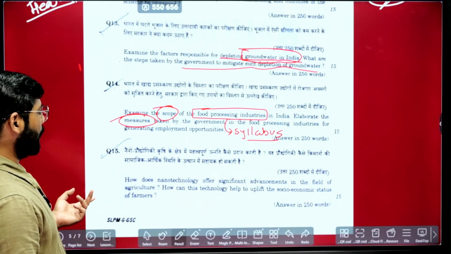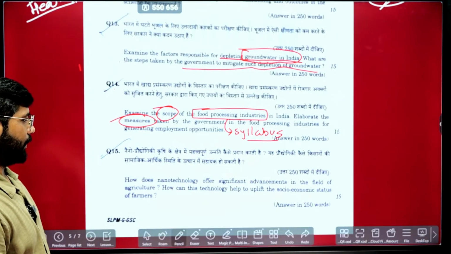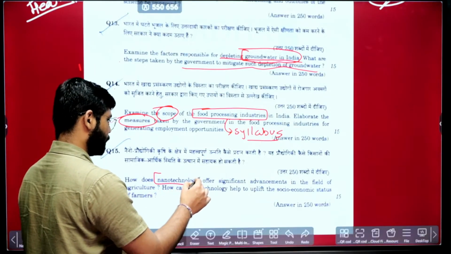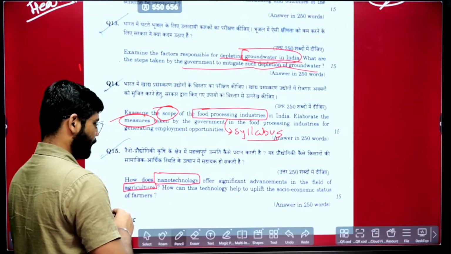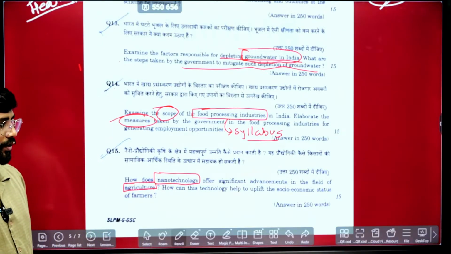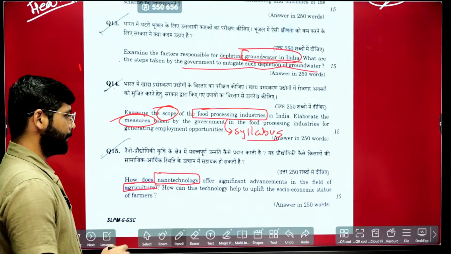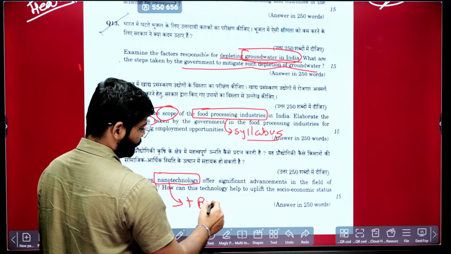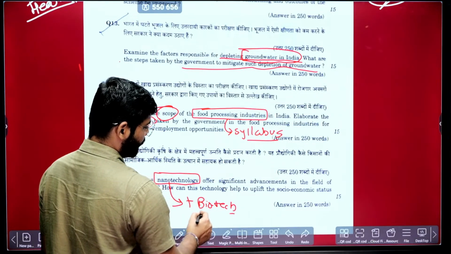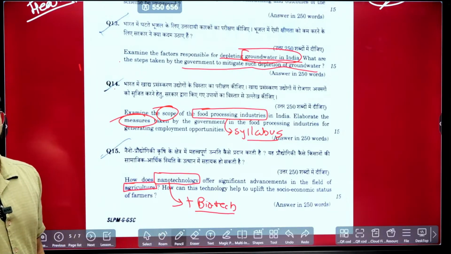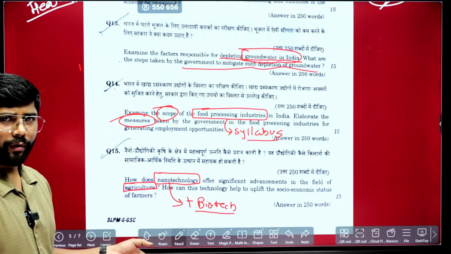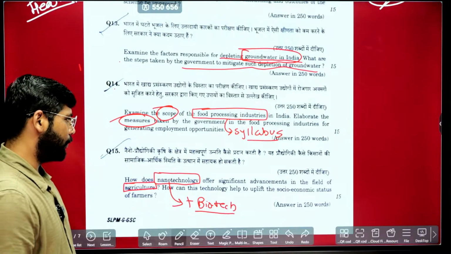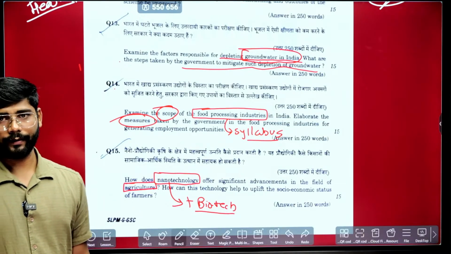The next: how does nanotechnology offer significant advancement in the field of agriculture? Again, nanotechnology in agriculture. There is also technological integration in agriculture, which is part of the syllabus. Previously they asked about biotechnology. This is the basic when it comes to science and technology. Everywhere you will easily find notes on nanotechnology and biotechnology in the market. But when you prepare the notes, you need to look at the various sectors.